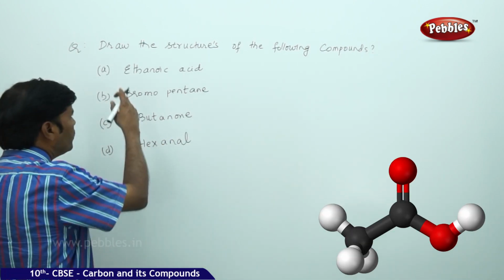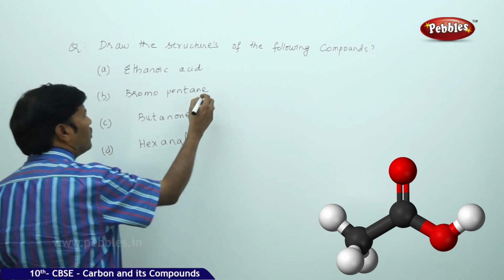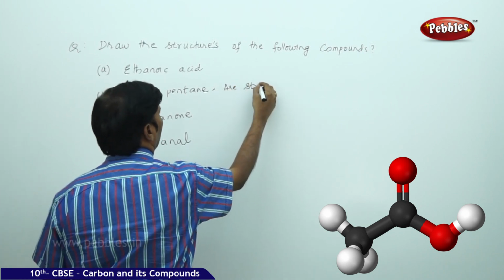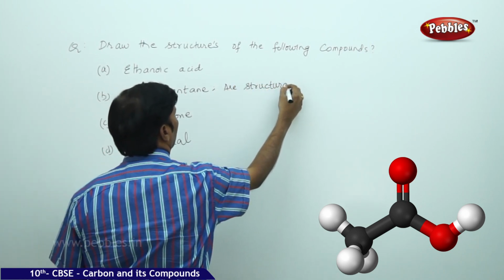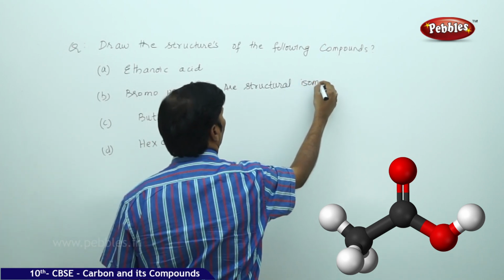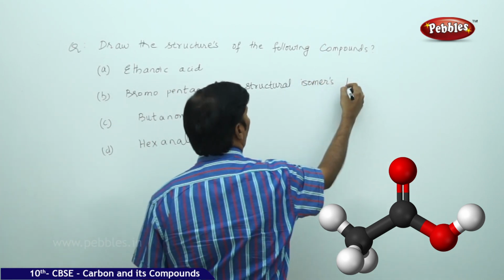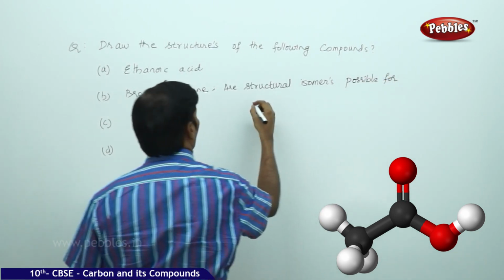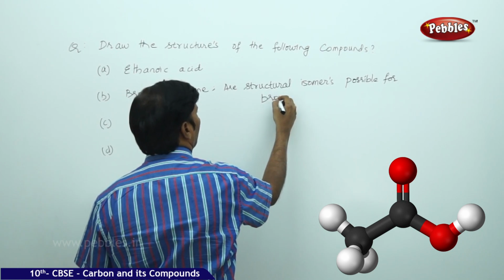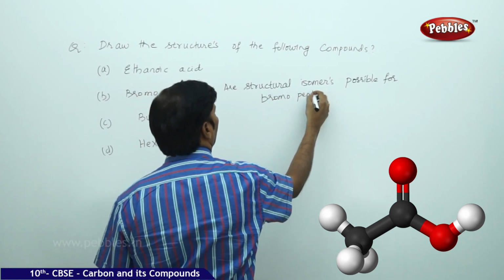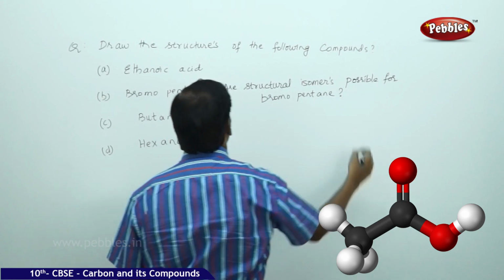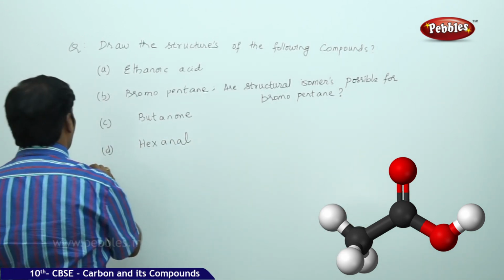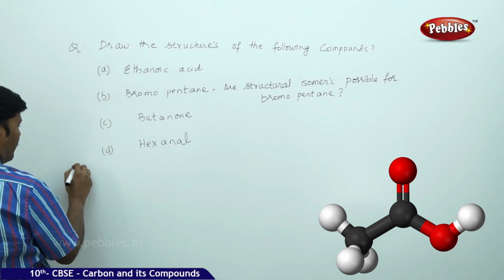From these four structures, there is one more question attached for this B bit: are structural isomers possible for bromopentane? So one by one we are going to answer the questions. First I will take A.